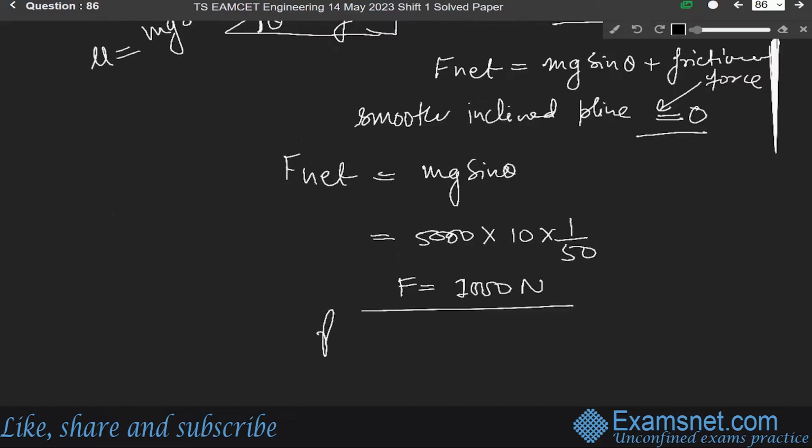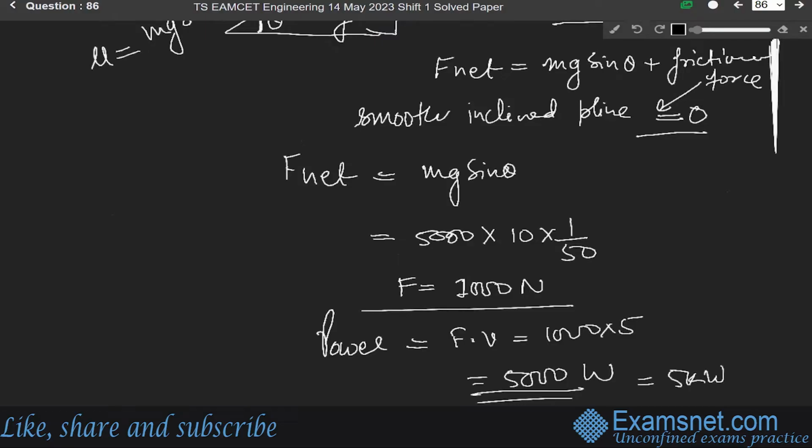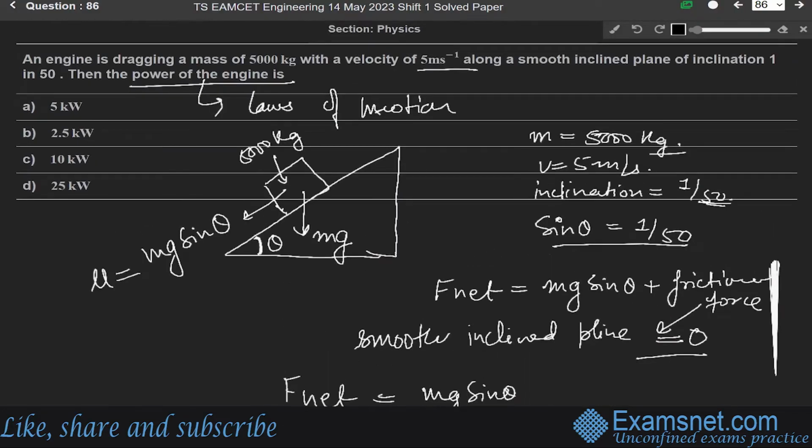Power will be equal to force into velocity. Force is 1000, velocity is 5 meter per second, so it will be 5,000 watt, which means 5 kilowatt. So our correct answer is option A, 5 kilowatt.